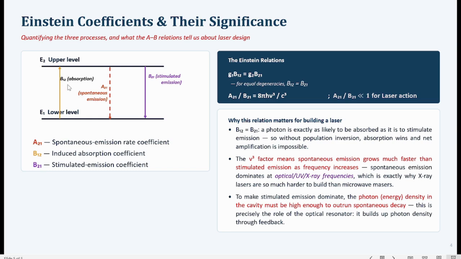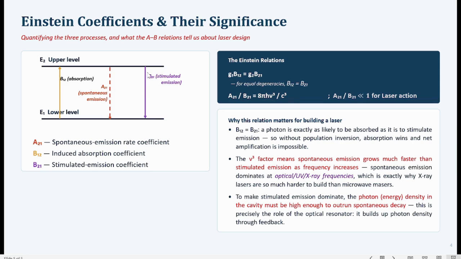So B12 represents the rate of induced absorption. A21 represents the rate of spontaneous emission. So atoms are returning back to the lower state without absorbing any photon. They are spontaneously decaying to the lower state. So that spontaneous emission rate is represented by A21.